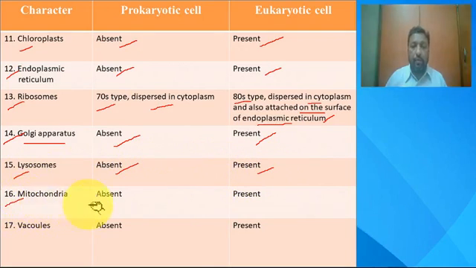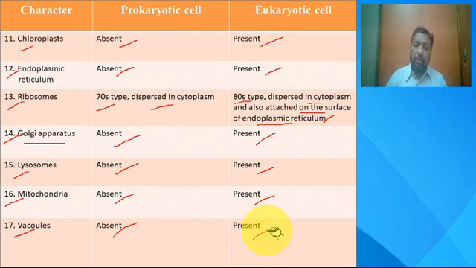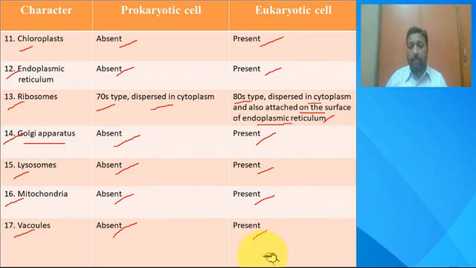Another one is the mitochondria, which is absent in prokaryotes and present in eukaryotes. Another one is vacuoles, which are completely absent in prokaryotes, whereas they are present in eukaryotes. And in animal cells, these are either absent completely or present in a very small size, whereas you can find a well-defined, large vacuole in plant cells.